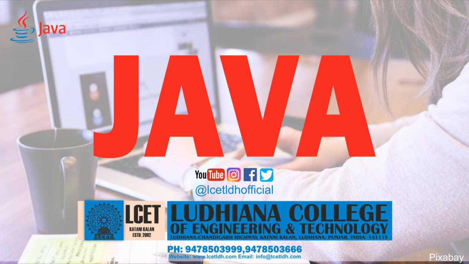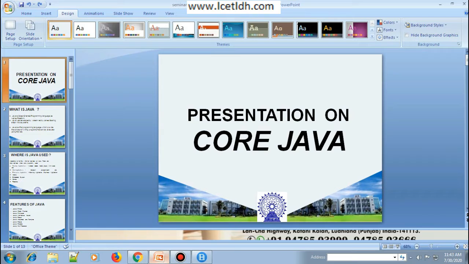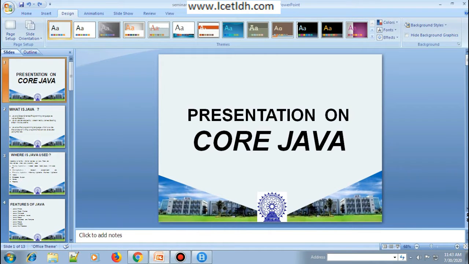Today we are going to start with the new session, that of Java. After this we are going to start with Android. So in order to start with Android, you must be clear with some of the topics of Java as well. So we are going to cover all those topics of Java that you actually need in Android. So let's quickly start with Java. So let's have a quick look at Java.